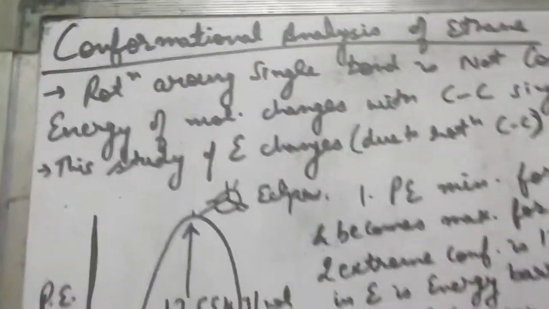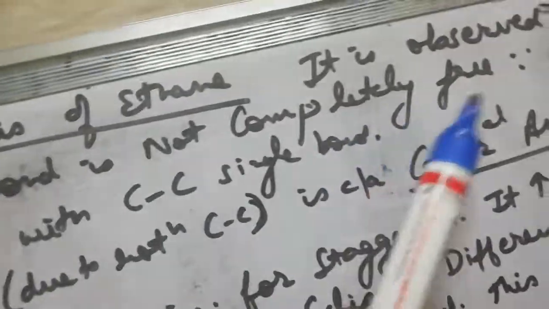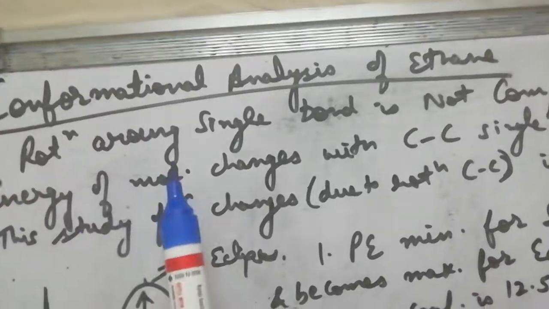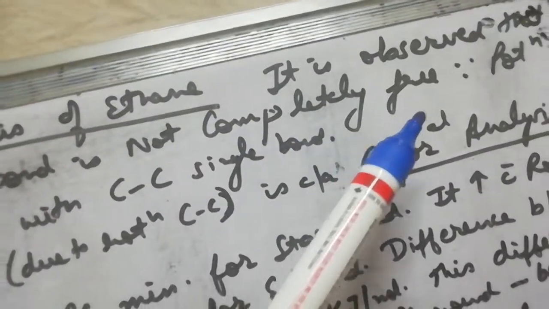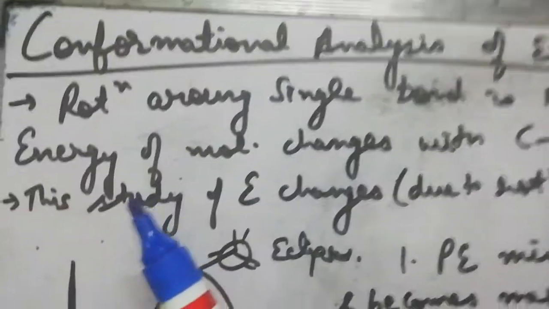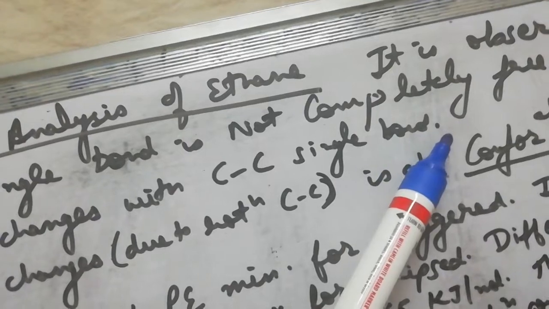Now, if we study the conformational analysis of ethane, it is observed that rotation around a single bond is not completely free, as I said earlier, because the potential energy of the molecule changes when the carbon-carbon single bond is rotated.